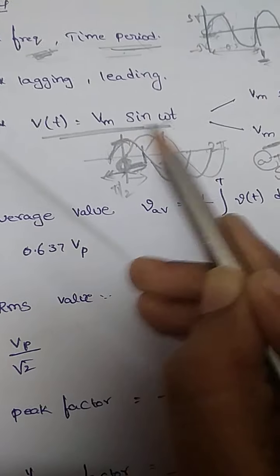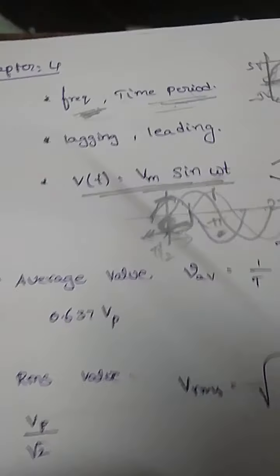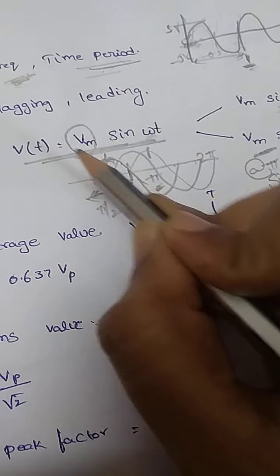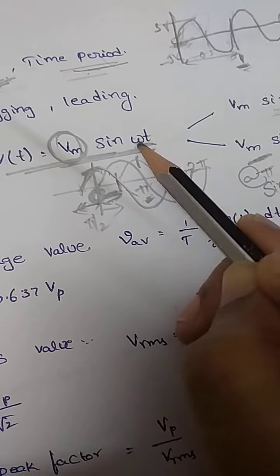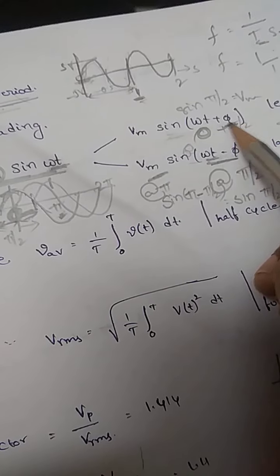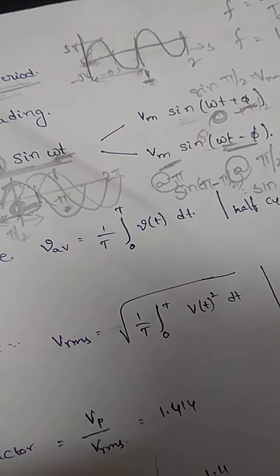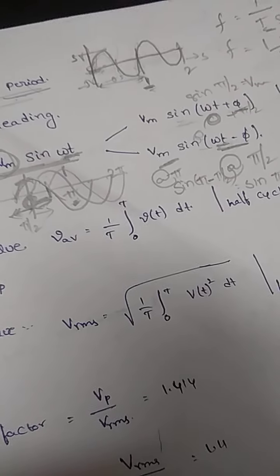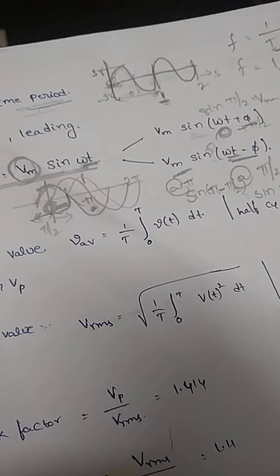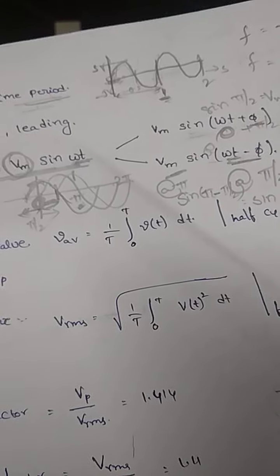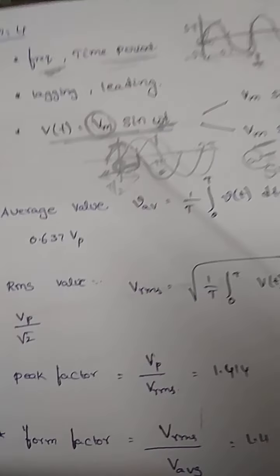This is my basic representation, where this is the magnitude of the waveform, and this is my time, and then there is the phase value, the phase difference. If I am considering two waveforms, at what difference it is, with reference to my reference, how much value it is. So these are some notations.